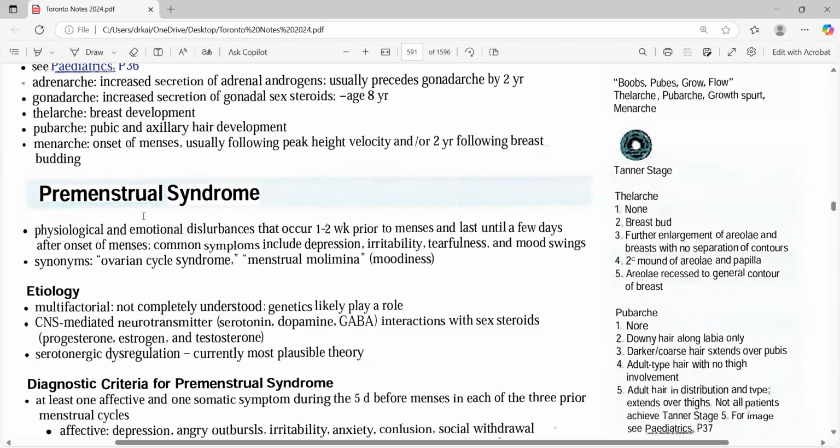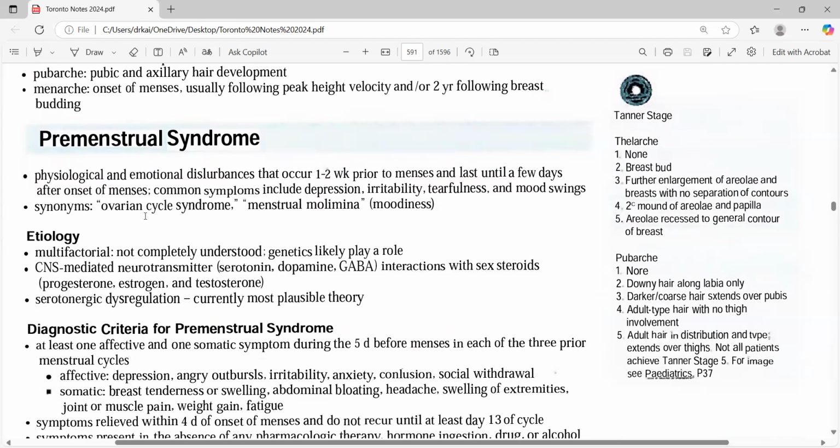So then the premenstrual syndrome. Now we are talking about PMS, the management of PMS. PMS is very, very important. At which stage, what you have to give. Starting with the most important thing: there should be physiological along with emotional disturbance that occurs within 1 to 2 weeks prior to the menses, and usually lasts for a few days.